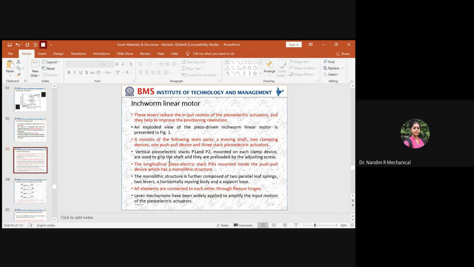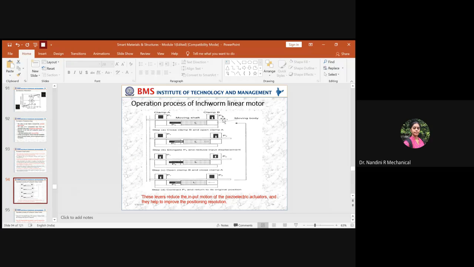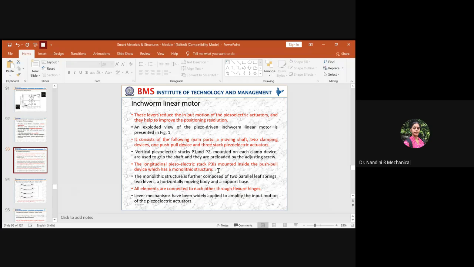The same thing has been explained over here. P1 and P2 are mounted across clamp A and B, and P3 is mounted across the moving body of a particular length L. So that you have to understand. After knowing the basic construction of the inchworm linear motor, we should see how it operates.